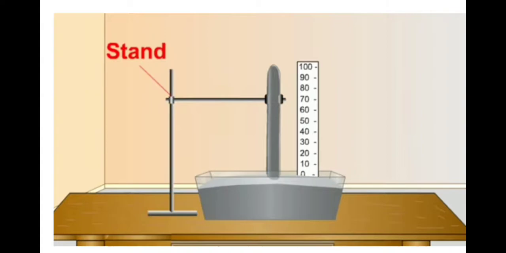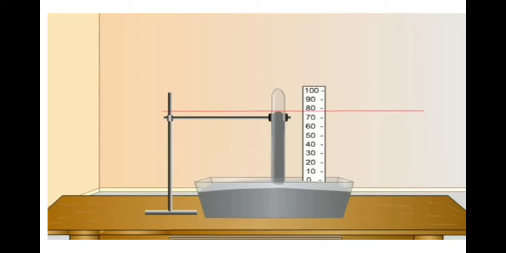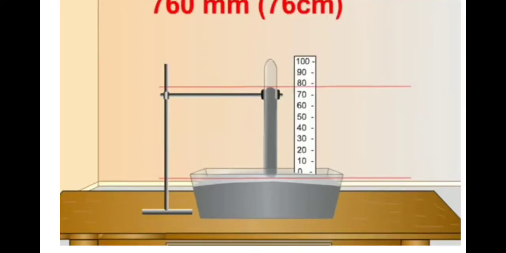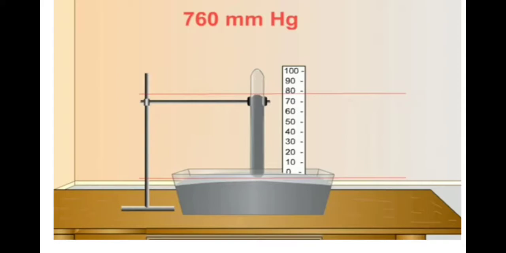After some time, the level of mercury begins to fall and becomes stationary. The height of the mercury column is measured from the surface of mercury in the trough. This height is 760 millimeter or 76 centimeter. Therefore, it is also called 760 millimeter mercury. That is, 760 millimeter height of mercury column at sea level.